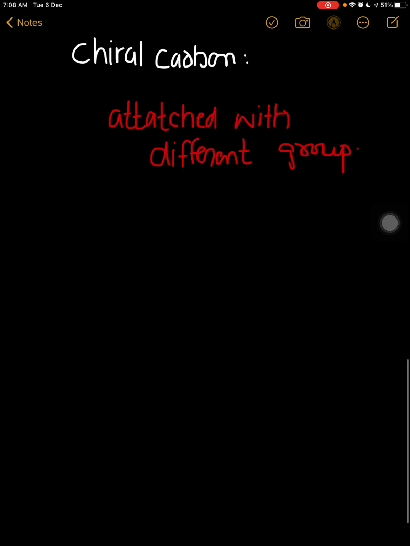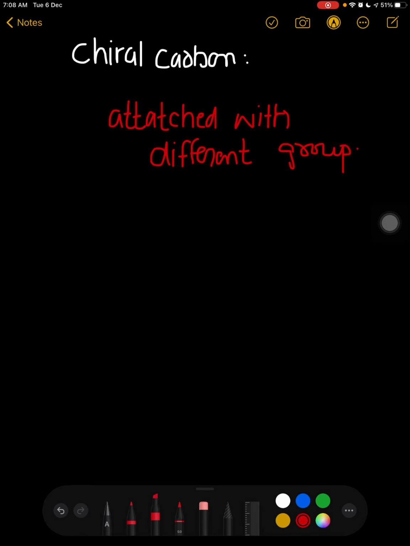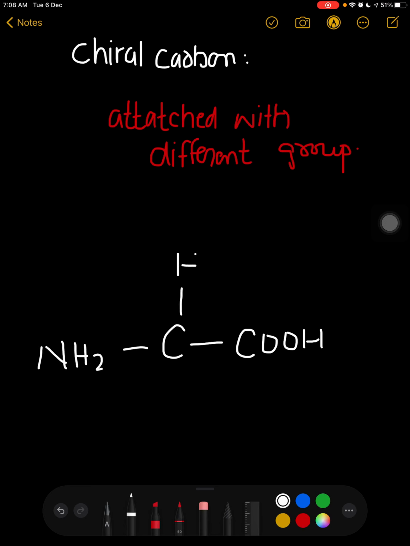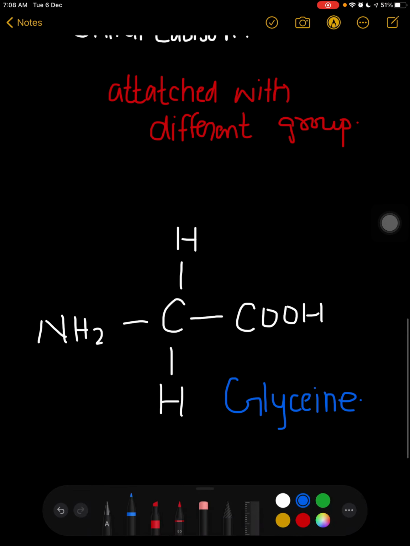Okay, let's talk about the structure of glycine. It's quite easy. So this is the carbon, the chiral carbon or alpha carbon. Here it is COOH. Here we are having the amine group, right? Here we are having H. In the position R, if I put H again, this is known as glycine. So here this carbon is not a chiral carbon.